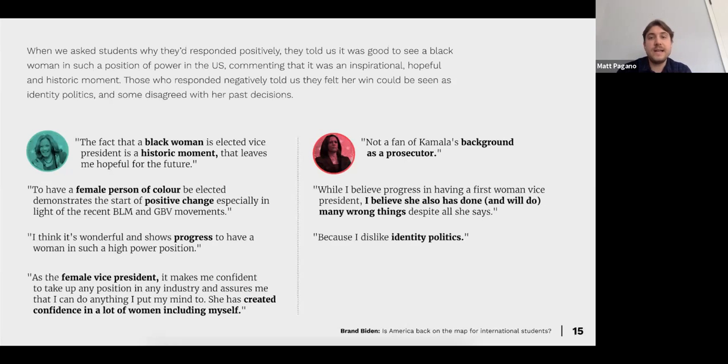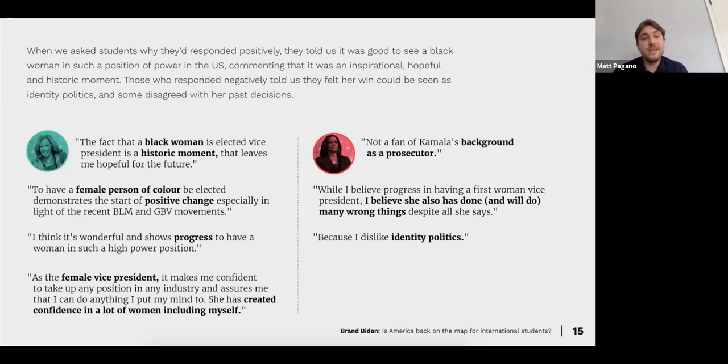And then those who responded negatively told us they felt her win could be seen as identity politics and some disregard with her past decisions. Her past decisions, notably, Kamala Harris was the attorney general and district attorney of California until 2017. So again, they're referencing some of the things that she had voted or ruled upon that could lean a little bit differently with the left and how they view things.